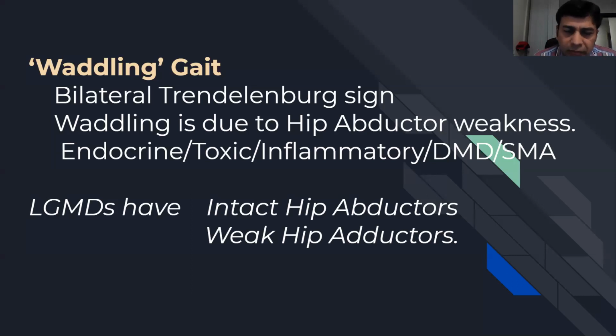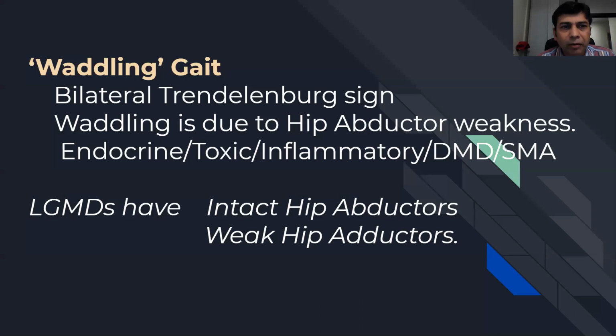It's only the limb girdle muscular dystrophies, which we know in our country, that have intact hip abductors, and they have weak hip adductors. So limb girdle muscular dystrophies do not waddle, and other myopathies clearly do. So the answer is limb girdle muscular dystrophy. Remember, it's because of hip abductor weakness, which is spared in patients of limb girdle muscular dystrophy.